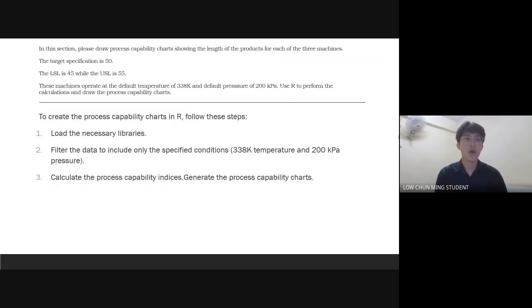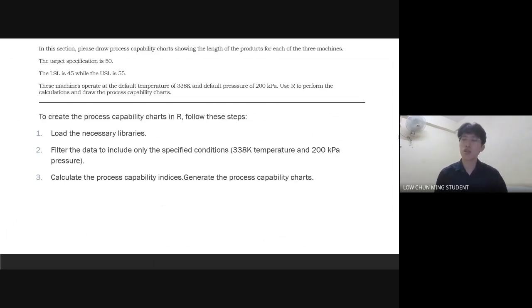For question 2, we have to draw a process capability chart showing the length of the products for each of the 3 machines. The target specification, LSL and USL, is given. First of all, we have to create the process capability chart in R by following these steps. First, load the necessary libraries. Second, filter the data to include only the specified conditions. Third, calculate the process capability indices and generate the process capability charts.